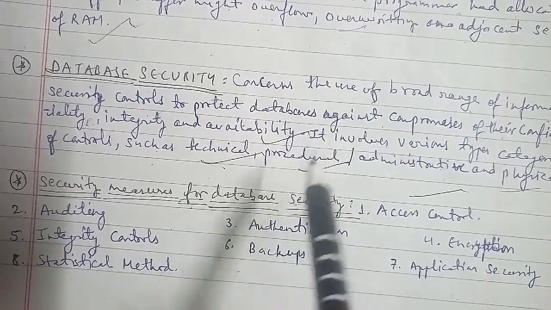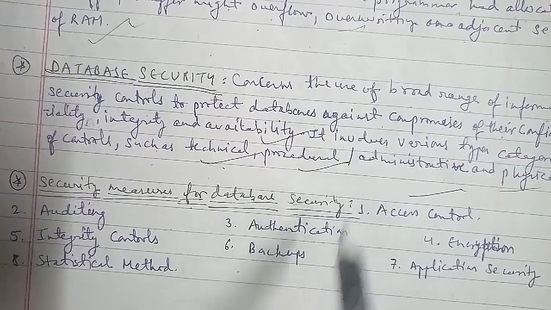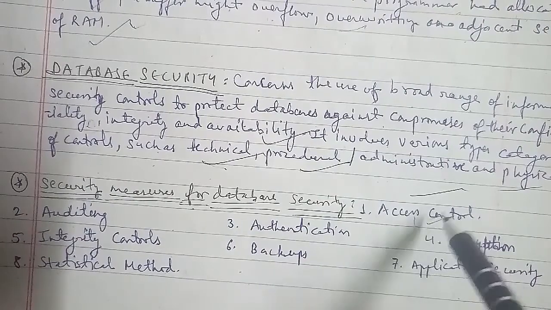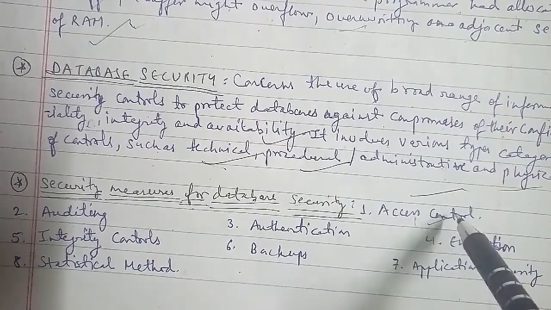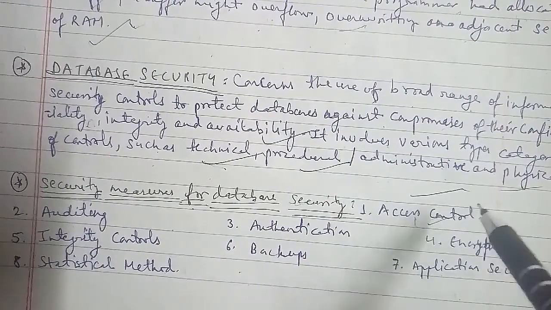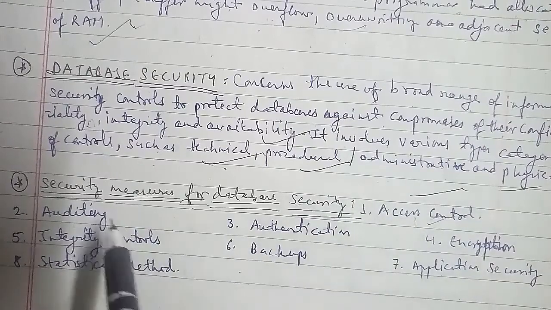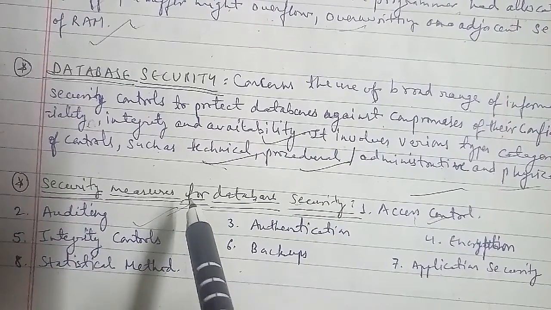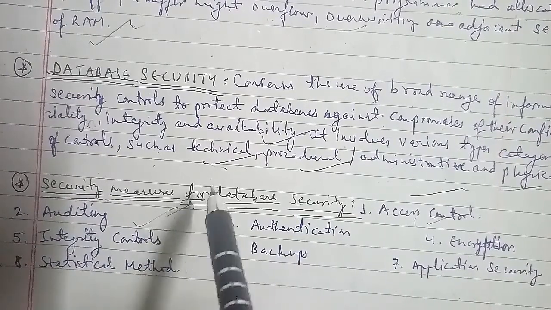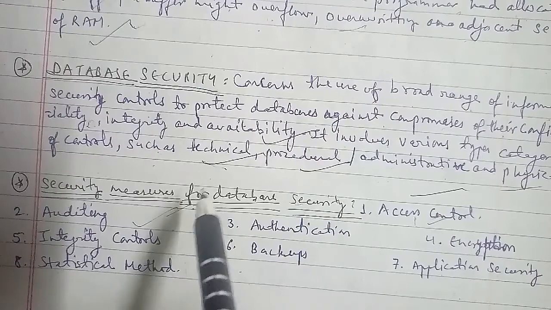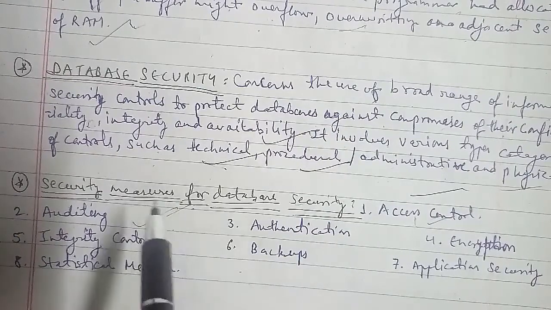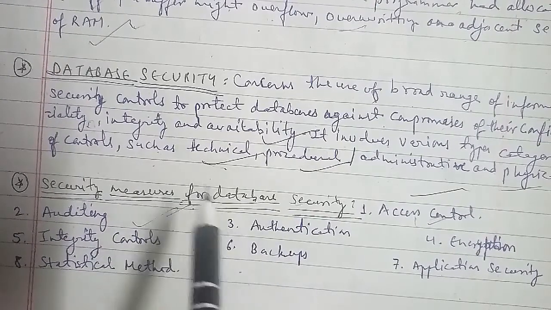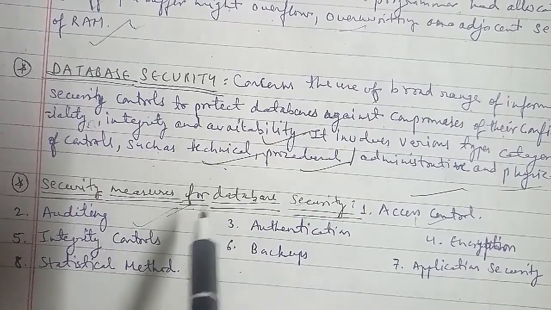Here are the most common types of security measures for the database. The first is access control. Access control is the selective restriction of access to a place or other resource. The second is auditing. Database auditing involves observing a database so as to be aware of the actions of database users, and database administrators often set up auditing for security purposes as well.